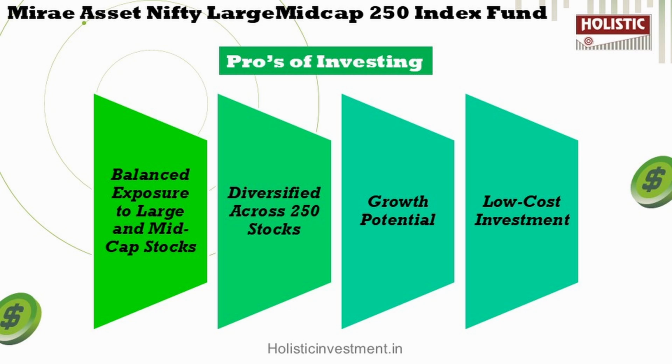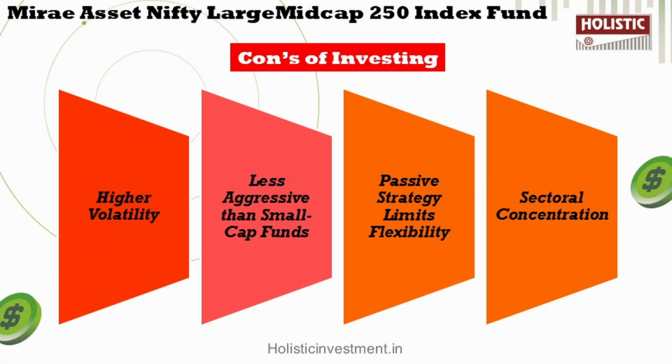So, this fund offers a better return potential than a purely large cap fund while still maintaining some level of stability. Number 4 is a low cost investment, because as an index fund you can see it follows a passive strategy leading to lower expense ratio. So you benefit from keeping costs down while still tapping into both large and mid cap segments in the market. So these are some of the key advantages of this fund. Now let's move on to understanding the key disadvantages of this fund.